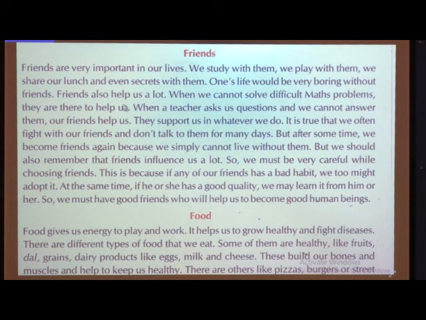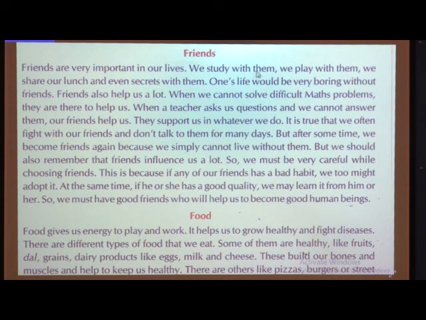Then what all things do we do with them? We study with them, isn't it? Whenever you are in school, you study with them, or you play with them. Then we share our lunch and even secrets with them. Children, you don't share your secrets even with your brothers or sisters, or with your parents. Mostly you share your secrets with your friends. Then you share your lunch also. Sometimes you bring very nice delicious food, and you are very eager to give that lunch to your friend.